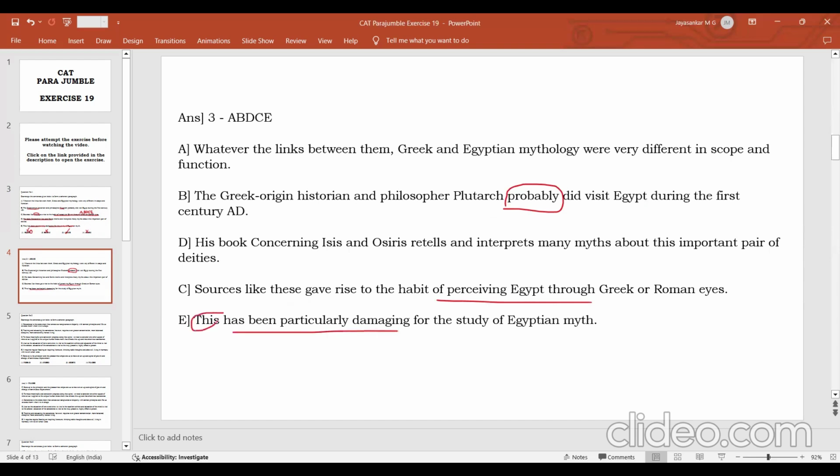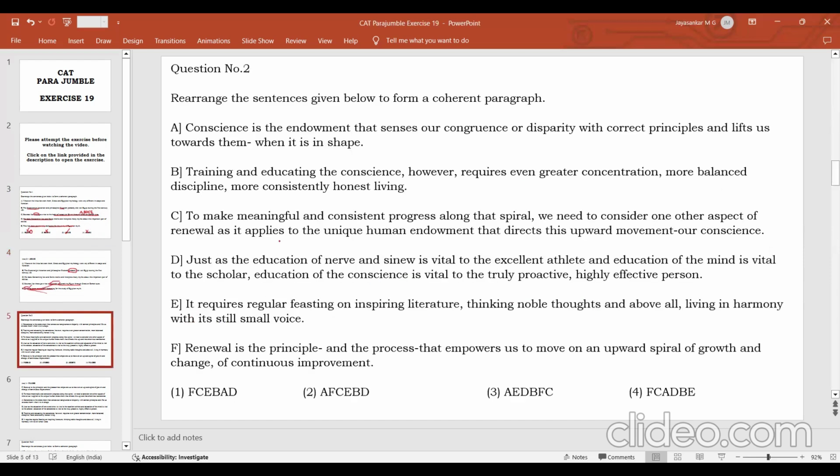So this means this habit. This is very clearly connected to this. So ABDC is the clear answer. Now go to the next one. The next one is slightly difficult and confusing.